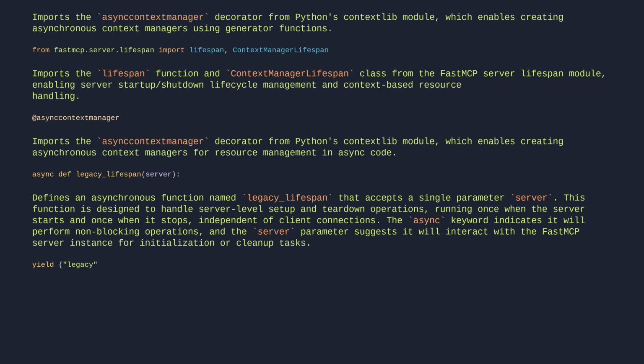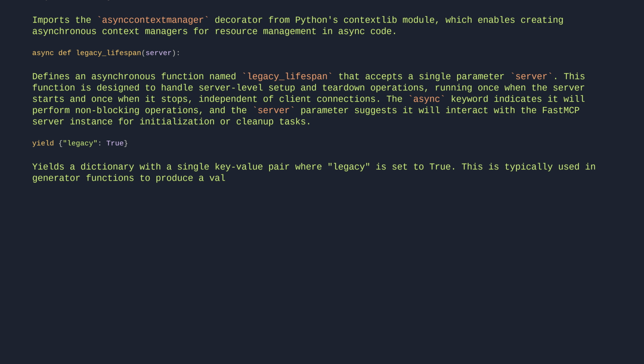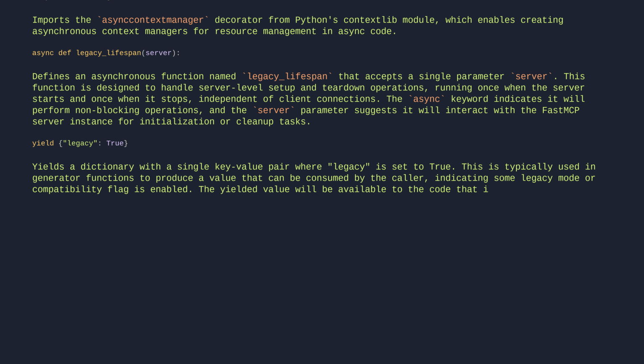yield {"legacy": True}. Yields a dictionary with a single key-value pair where legacy is set to true. This is typically used in generator functions to produce a value that can be consumed by the caller, indicating some legacy mode or compatibility flag is enabled. The yielded value will be available to the code that iterates over this generator.